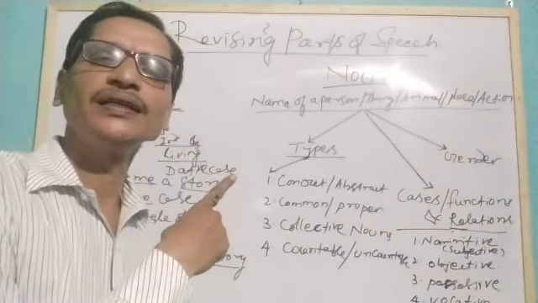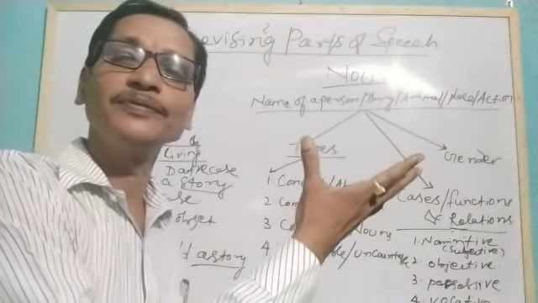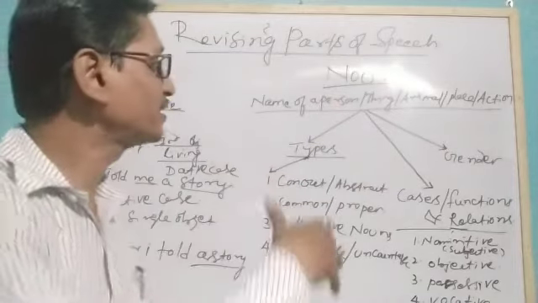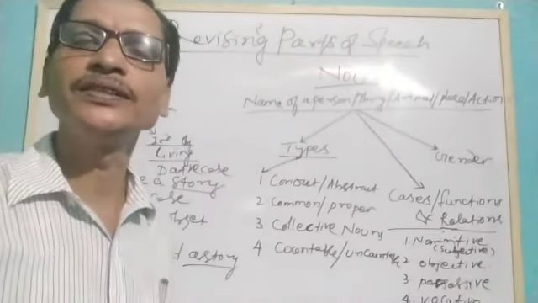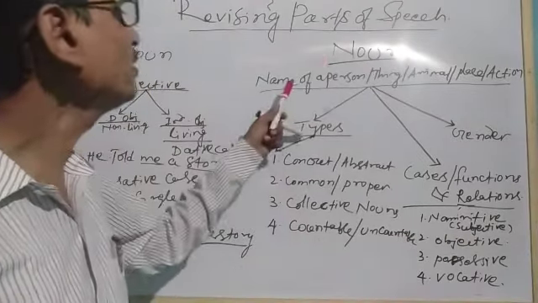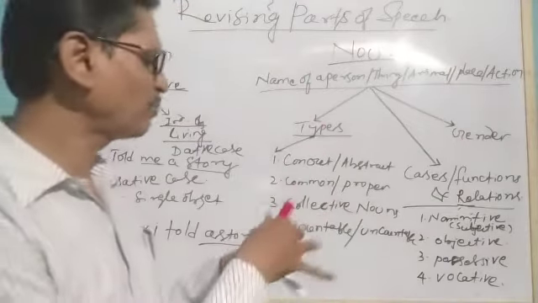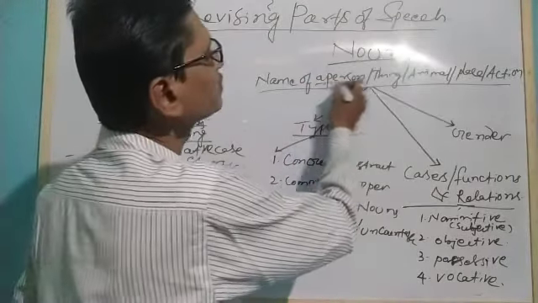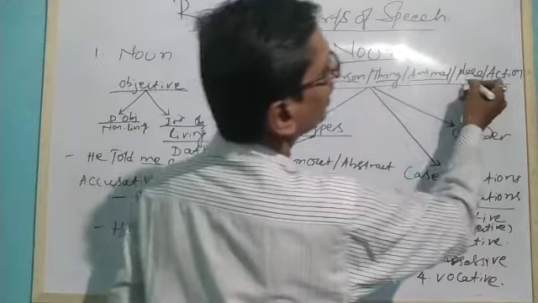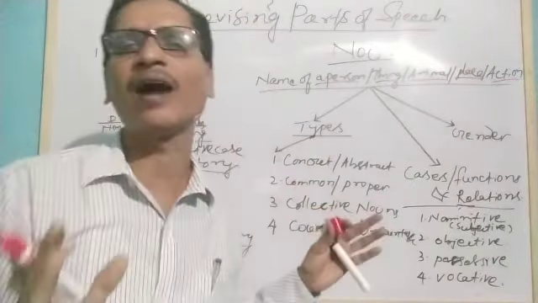Now we are going to recall what we discussed about noun. As we know, noun means a name. It can be the name of a person, a thing, an animal, a place, and an action. So every name is a noun.